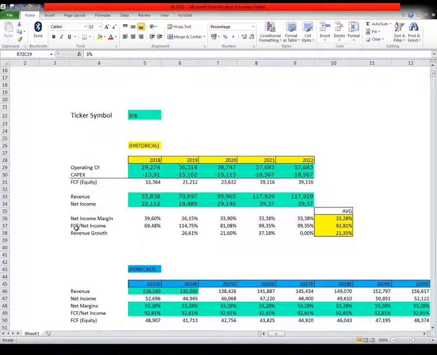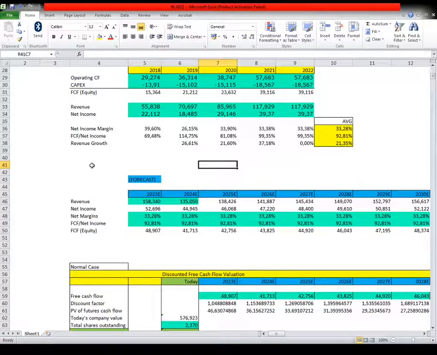33.28%. The ratio of free cash flow to the net income is 69.48% in 2018, 114.75% in 2019, 81.08% in 2020, 99.35% in 2021, and the same number we are using for the trailing 2022. And the average free cash flow to the net income is 92.81%. And we see here the revenue growth rate is at